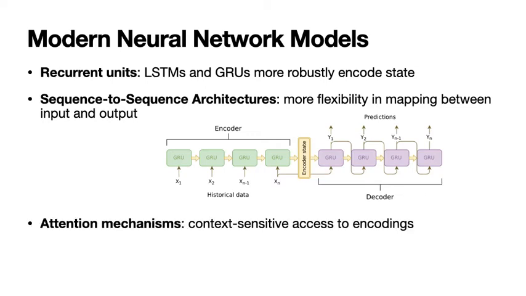Third, attention mechanisms have been devised which allow more flexible, context-sensitive access to past network state during network computation. In this work, we will consider the impact these advances have on the ability of neural networks to learn algebraic rules by exploring their success in learning abstract interpretations for Anaphora.